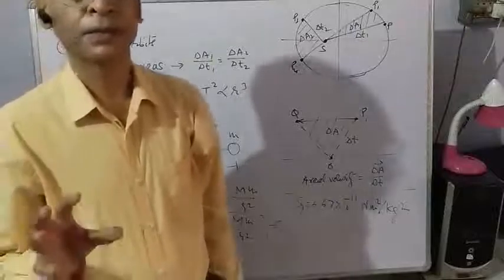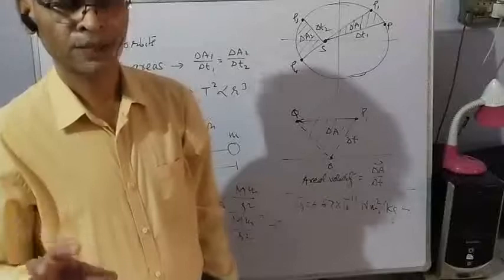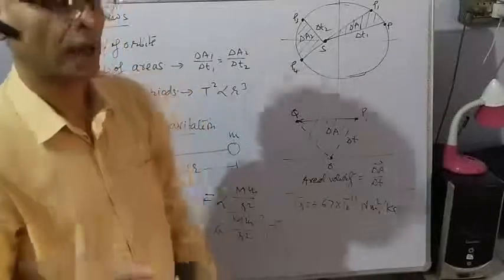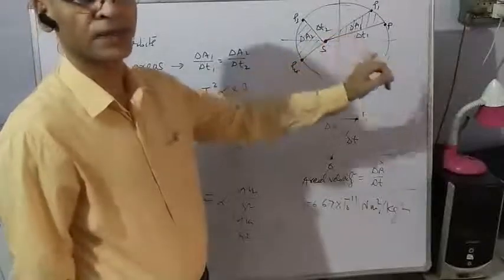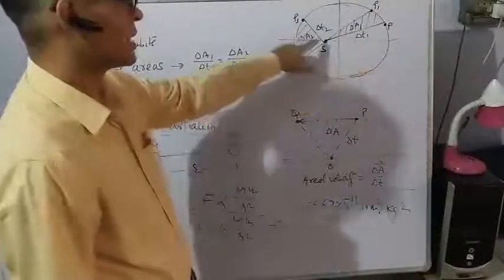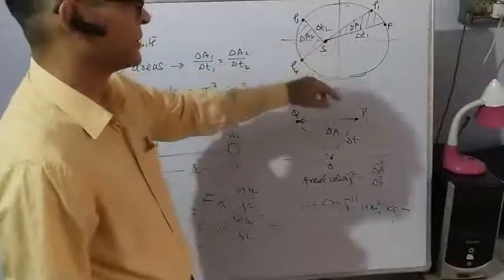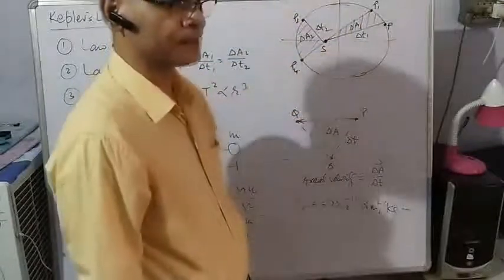There are two foci of an ellipse, and the sun is located at one of them. The plural of focus is foci, so I am using the word foci. Planets are revolving around the sun in an elliptical orbit.